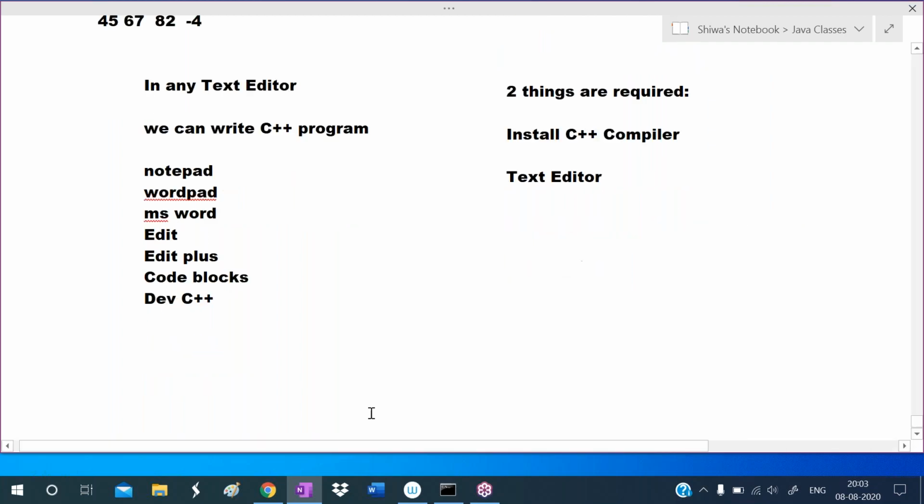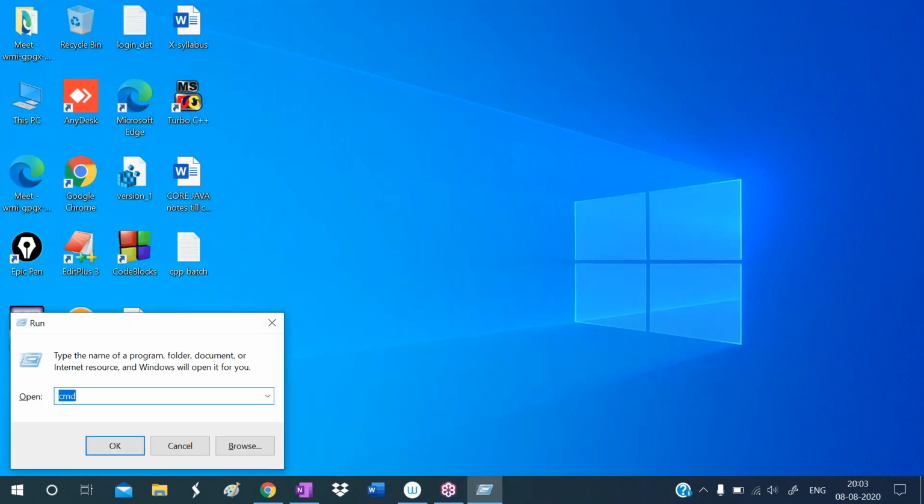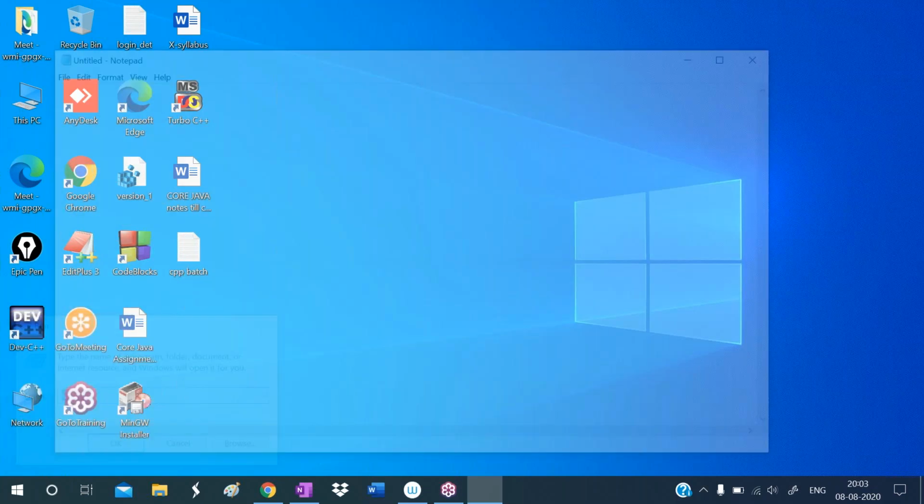So I'm opening Notepad now. Observe carefully here. In Notepad I want to write the program. So I'm pressing Windows R, which displays the Run dialog box. Here I'm writing the command notepad. So here we write the program.